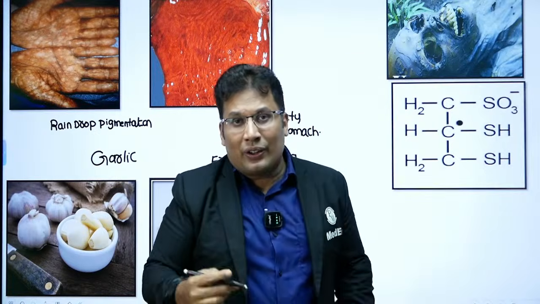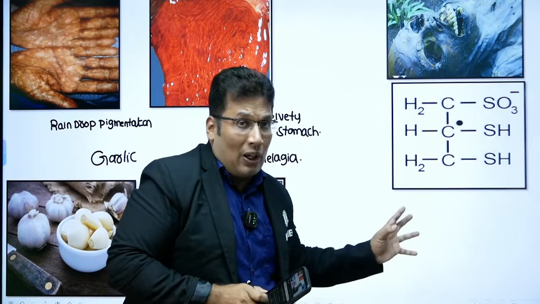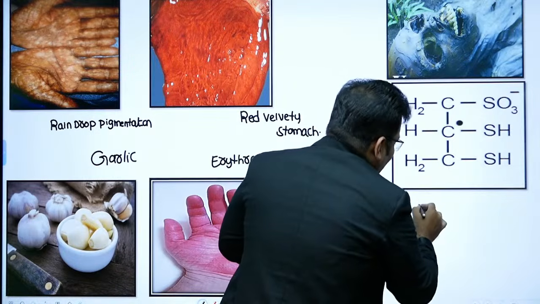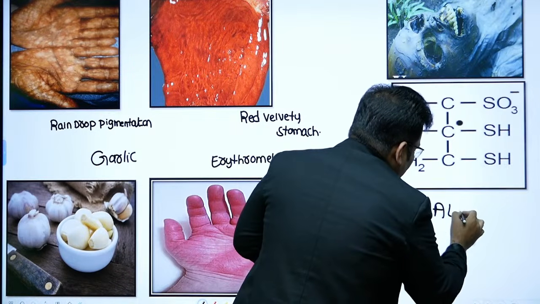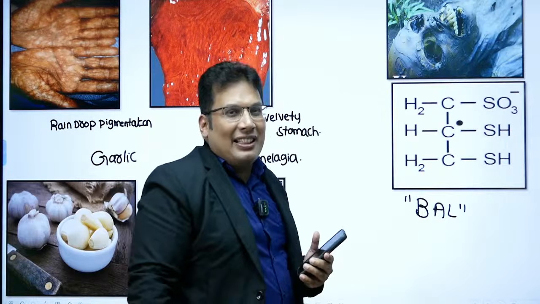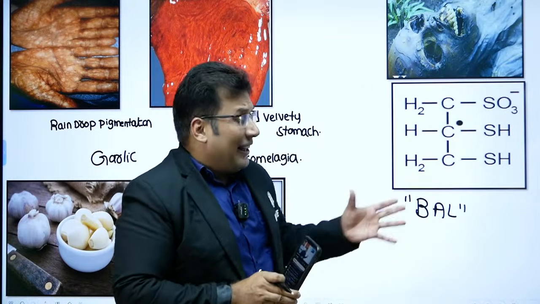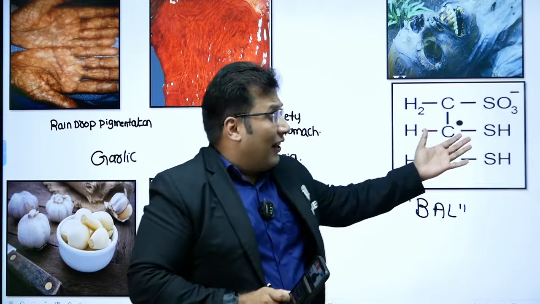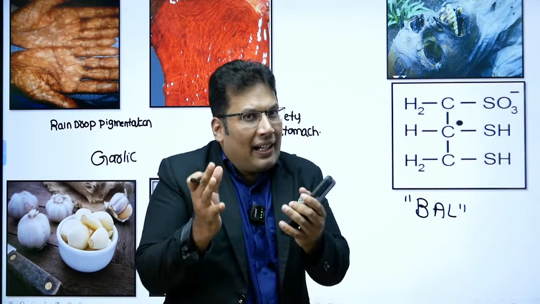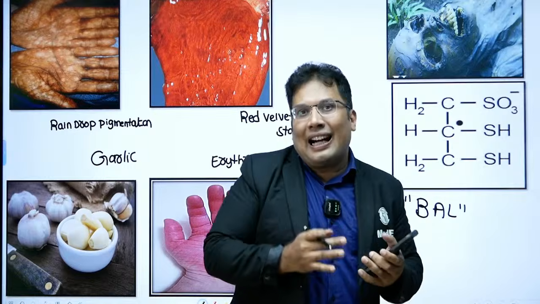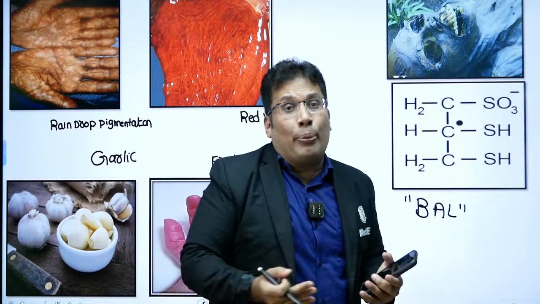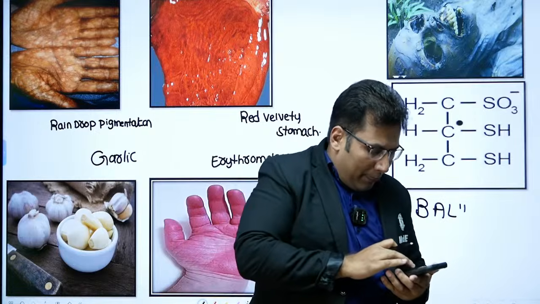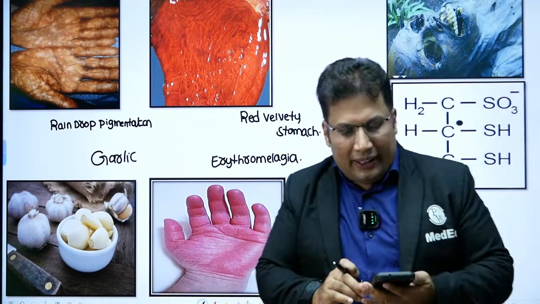And here what we can see is a very important compound, a very important chelating agent. So this is basically BAL, British anti-Lewisite. In British anti-Lewisite, there are 3 carbon atoms and there are sulfhydryl radicals. This sulfhydryl radical combines with the arsenic, makes a water soluble compound, and it gets excreted in the urine. Okay, good. So this is what you need to remember, very commonly asked in the exam.